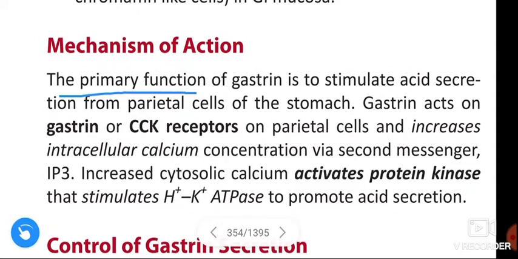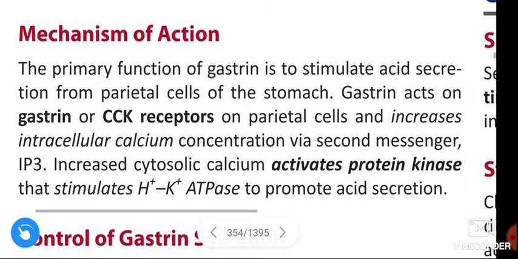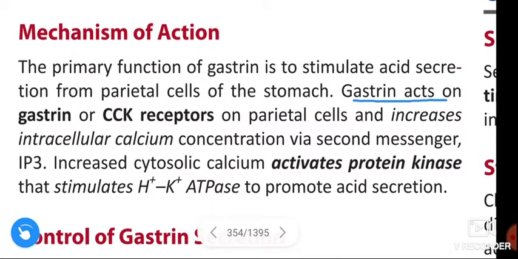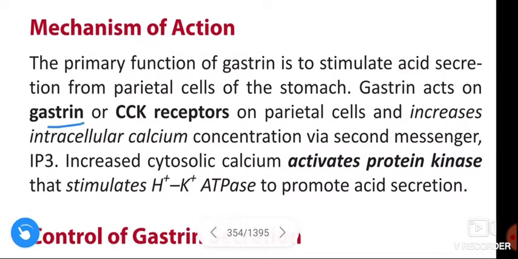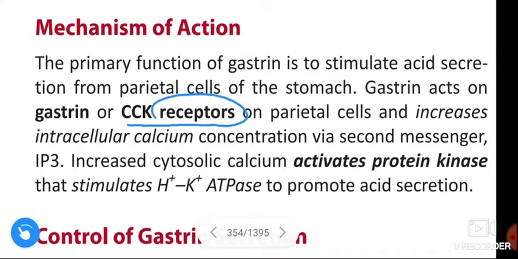See once again, mechanism of action of gastrin. The primary function of gastrin is to stimulate the acid secretion from parietal cells of stomach. Clear? Next, gastrin acts on gastrin or cholecystokinin receptors that are present on the parietal cells and increases the intracellular calcium concentration via secondary messenger inositol triphosphate.